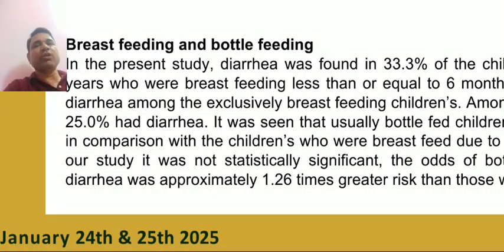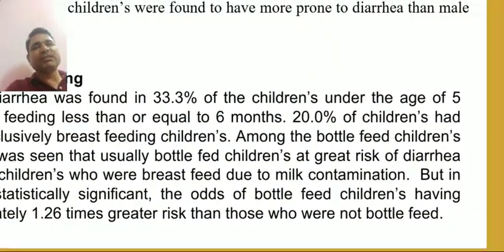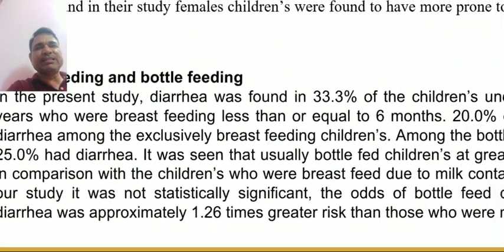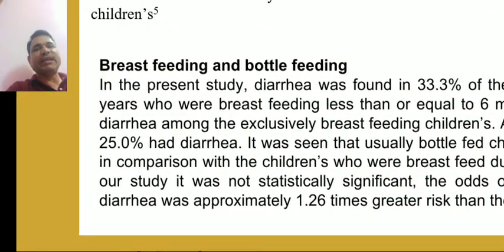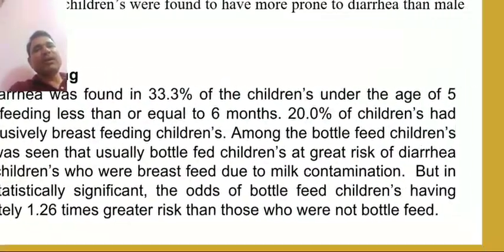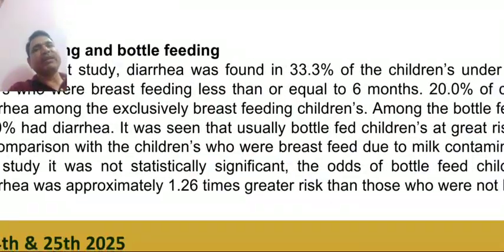Breastfeeding habits and bottle feeding. In the present study, diarrhea was found in 33.3% of the children under the age of 5 years who were breastfed for less than or equal to 6 months. 20% of exclusively breastfed children had diarrhea. Among the bottle-fed children, 25% had diarrhea.